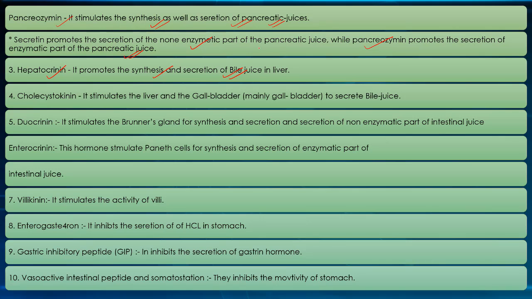Hepatocrinin stimulates the synthesis and secretion of bile juice in the liver. Cholecystokinin stimulates the liver and gallbladder, mainly the gallbladder, to secrete bile juice.